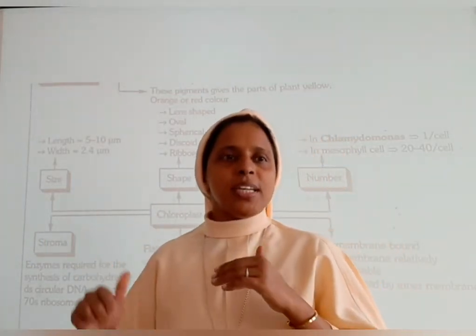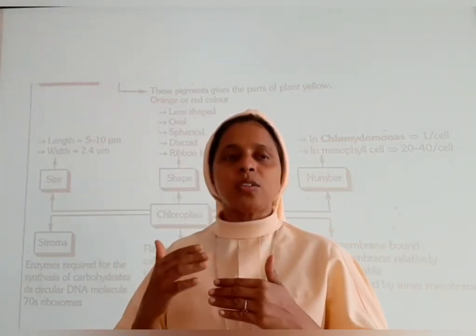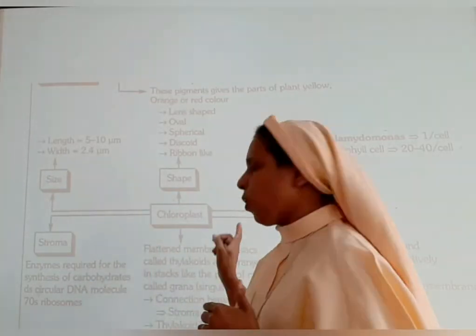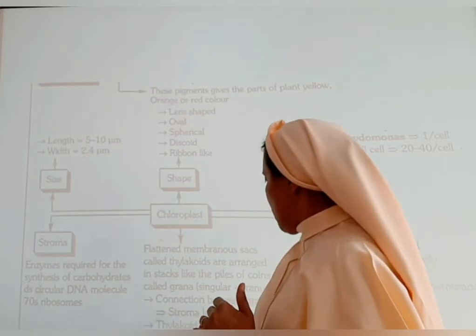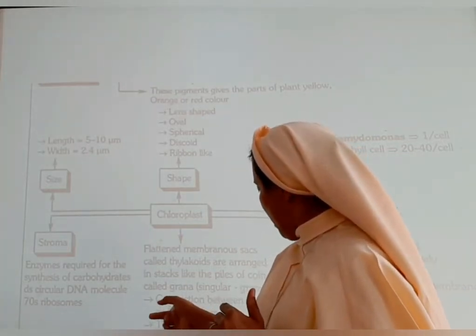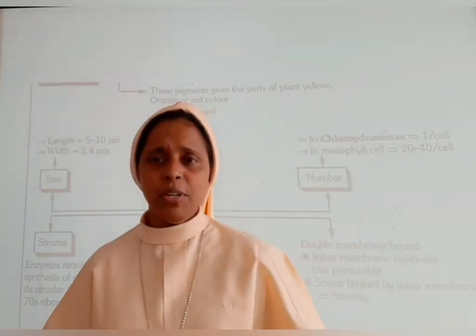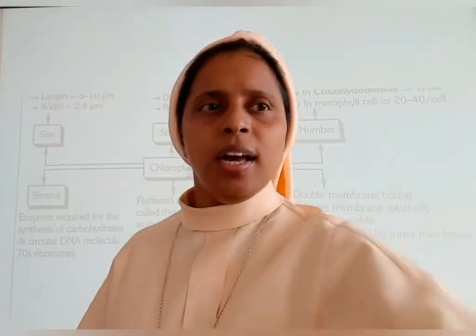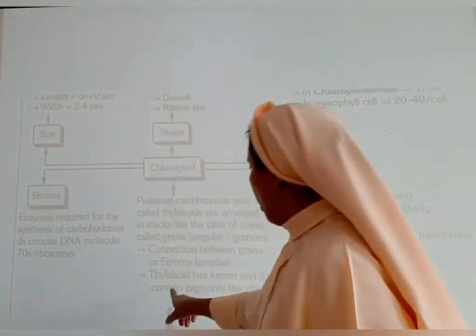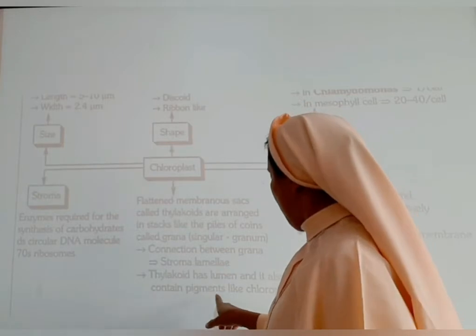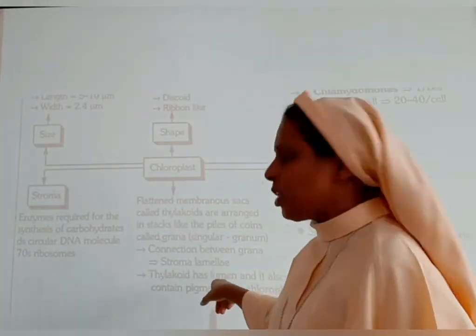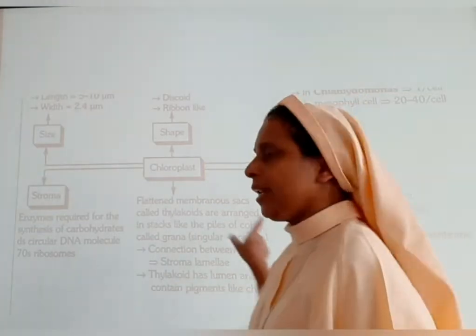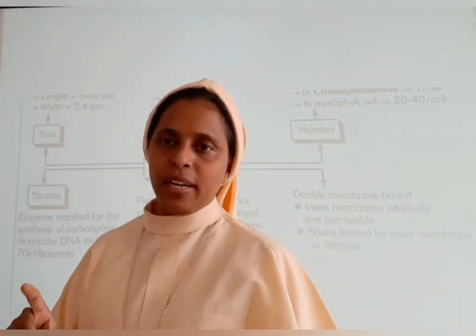The piles of coins are called grana, similarly called granum. The connection between the grana is termed as stroma lamellae. The next is that the thylakoid has a lumen, and it also contains pigments. This thylakoid will be containing a lumen space and also the chlorophyll pigment.